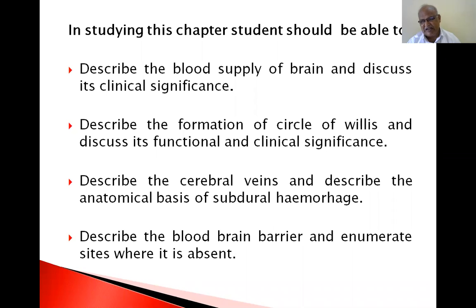Compared with weight, the brain is only 2% of body weight, but it takes 20% of the cardiac output and 20% of the total body oxygen consumption.